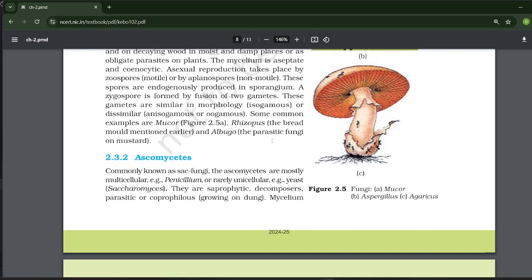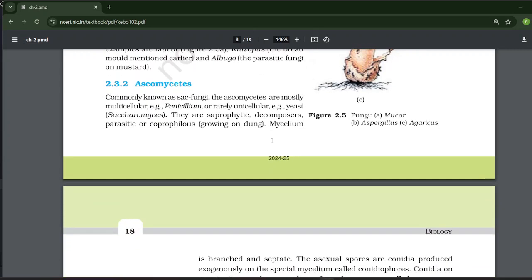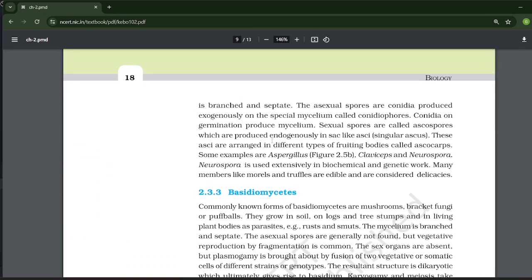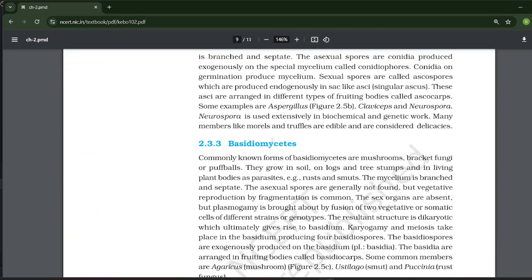Ascomycetes, commonly known as sac fungi. The Ascomycetes are mostly multicellular, for example Penicillium, or rarely unicellular, for example yeast, Saccharomyces. They are saprophytic decomposers, parasitic, or coprophilous, growing on dung. Mycelium is branched and septate. The asexual spores are conidia produced exogenously on the special mycelium called conidiophores. Conidia on germination produce mycelium.